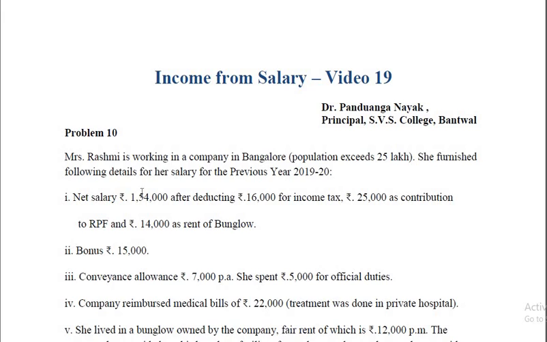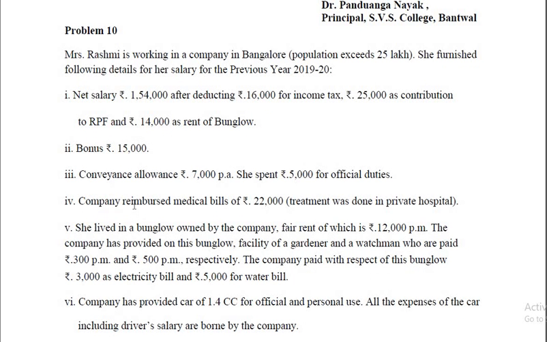Net salary is given. What we need is salary before deductions. Therefore, we have to add back everything. So net salary is 1,54,000. 16,000 is deducted for income tax, 25,000 towards contribution to recognized provident fund, and 14,000 as rent of bungalow. So all the three values have to be added back, and then you calculate the salary before deduction.